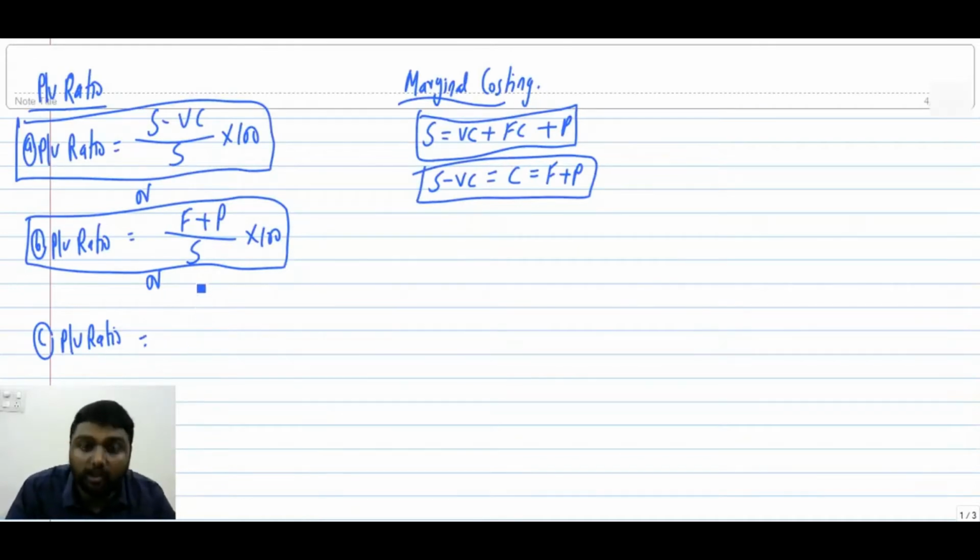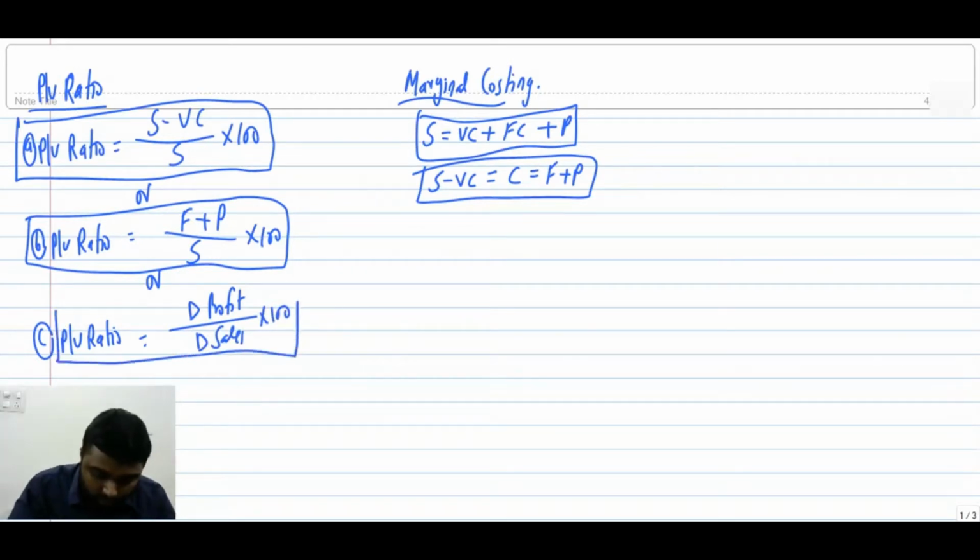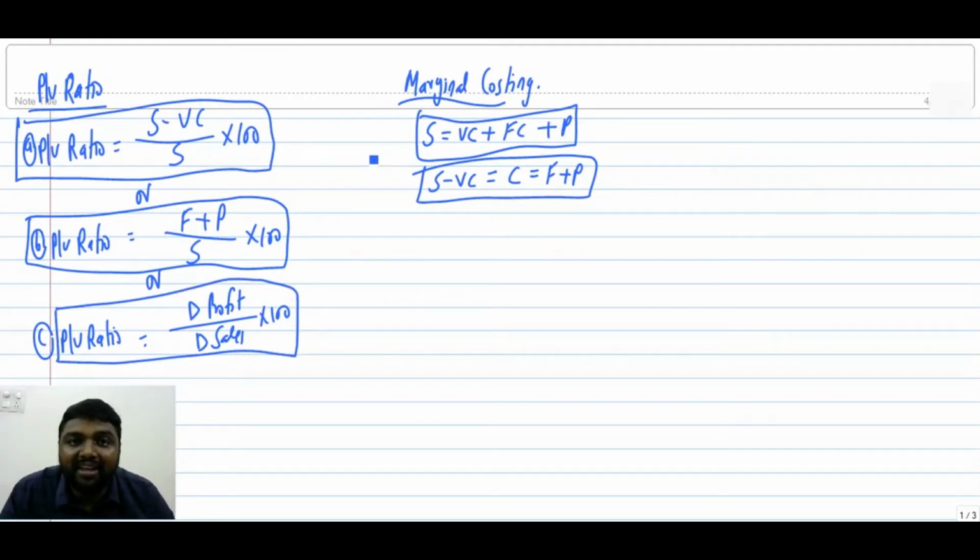So what will be the equation? Change in profit by change in sales into 100. Understanding or not? Now for exam purposes, you will have a lot of reverse-way questions.